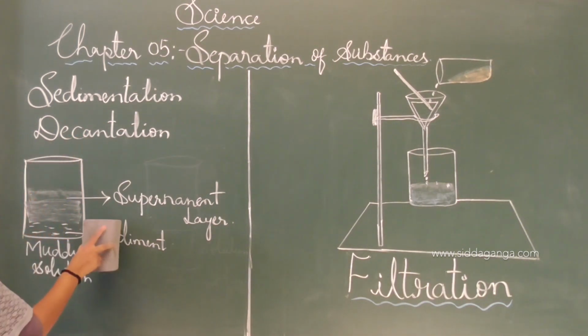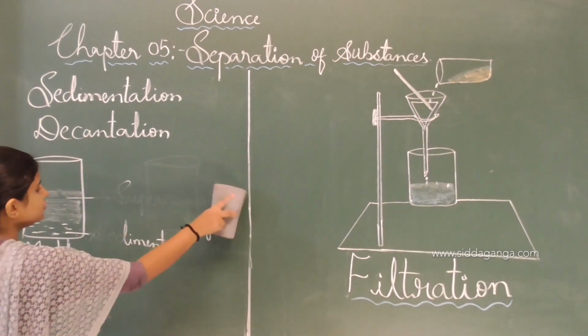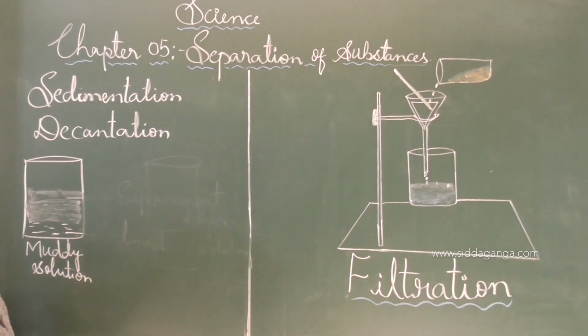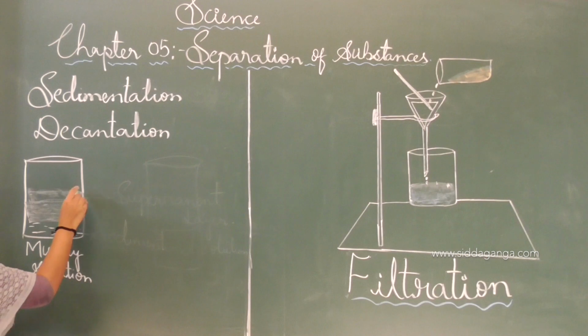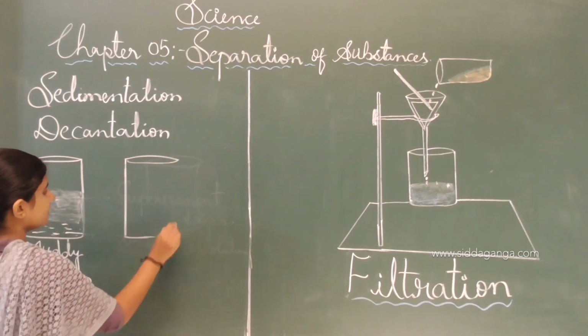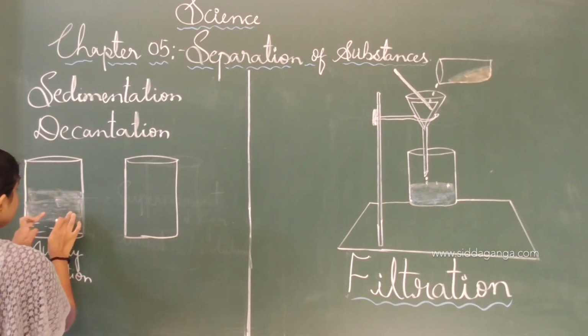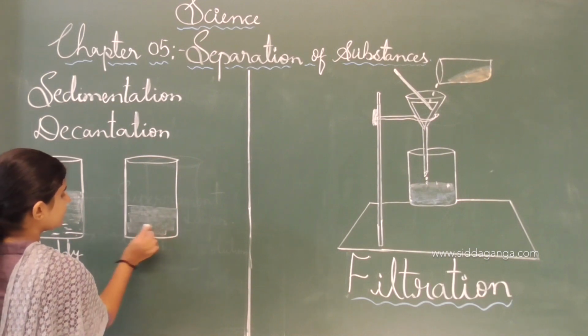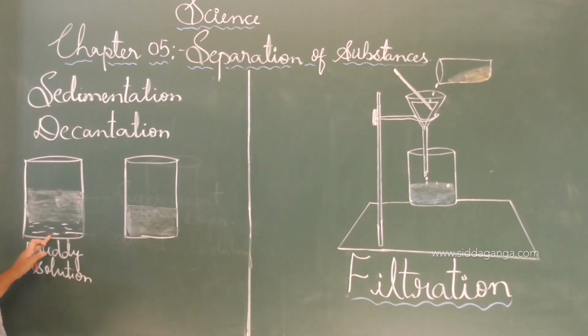The sedimentation is a continuous process that leads to the decantation process. After the sedimentation, the particles of mud settle at the bottom. The uppermost layer, the supernatant layer, we take into another empty vessel. We pour the supernatant layer into the vessel without disturbing the sediment particles present here.